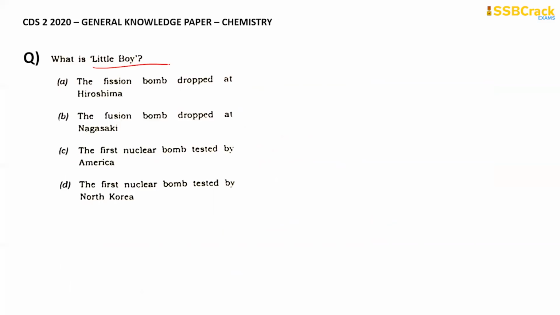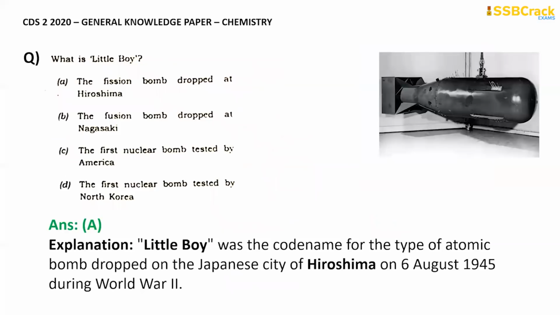Okay, so basically the correct option for this is the first option, that is, it's a fission bomb which was dropped in Hiroshima, right? Hiroshima on the 6th of August 1945 during World War II. This was dropped in Hiroshima, which is a Japanese city, right? And there was havoc, and it was very damaged, right? So America is really infamous for that. So Little Boy is the fission bomb dropped at Hiroshima.